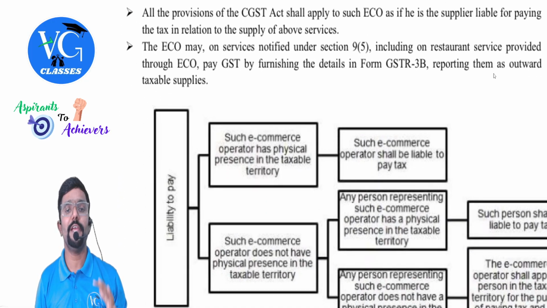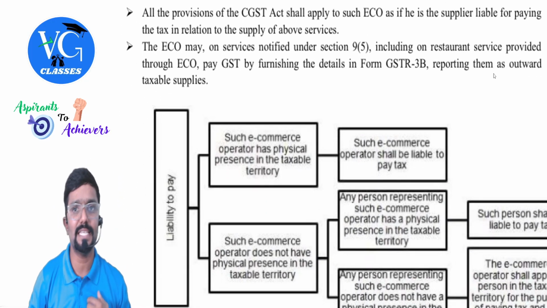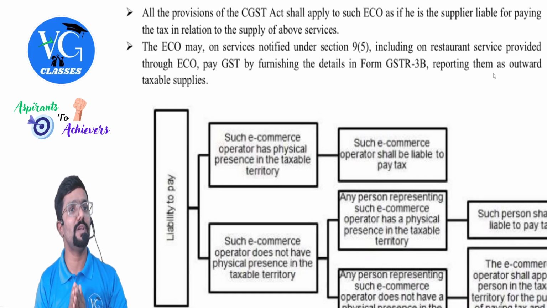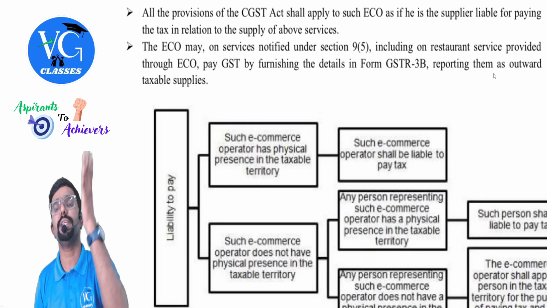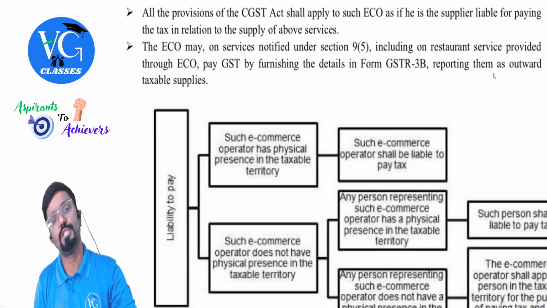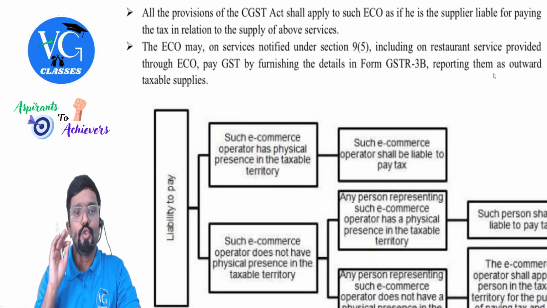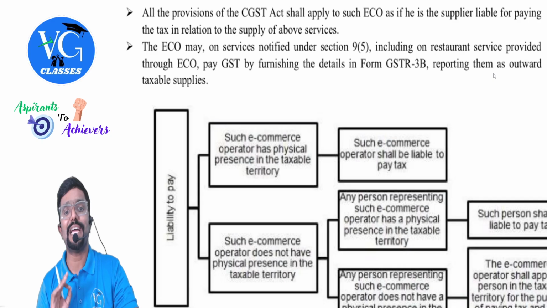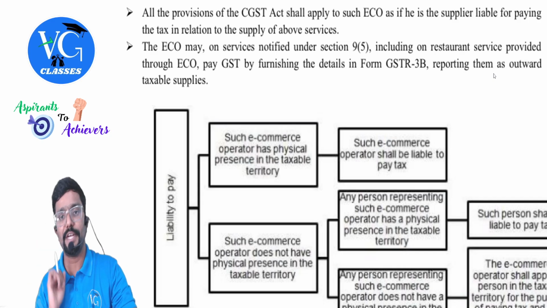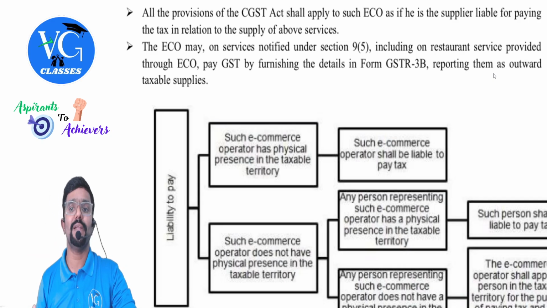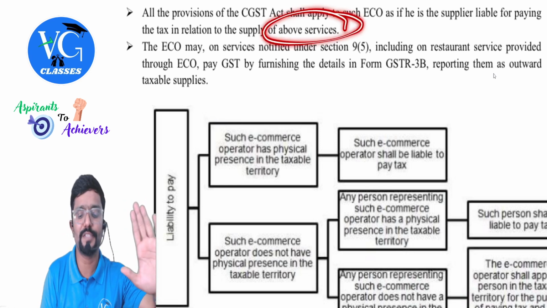Okay. So if the e-commerce operator is liable to pay tax, guys, then all the provisions of the Act will be applicable to him as if he is the person who is liable to pay GST. All the provisions of the CGST Act shall apply to such e-commerce operator as if he is the supplier liable to pay tax in relation to supply of goods or services. But here actually only services are covered.